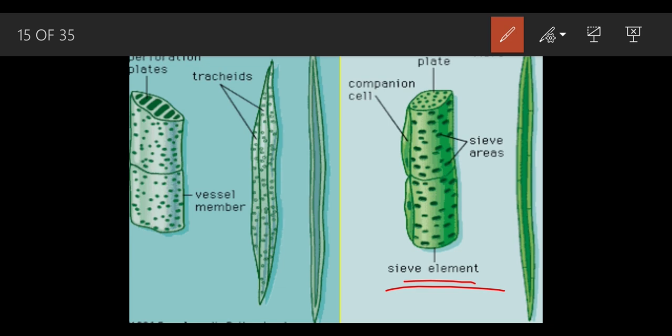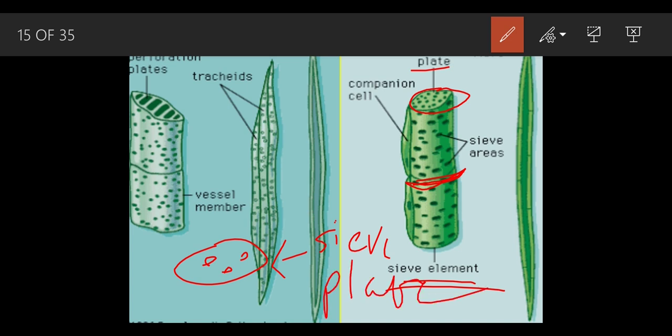We can see this area out here. This is nothing but the sieve plate. We can see it out here also. This is the sieve plate. Inside this sieve plate you can see many holes like this, many of these pores. Holes means the pores. What is the function of these pores? The function of these pores is to help in the conduction of food in a perfect way. This structure is called the sieve plate.